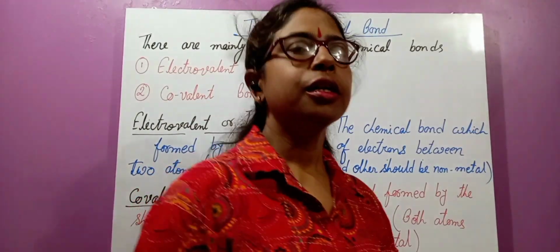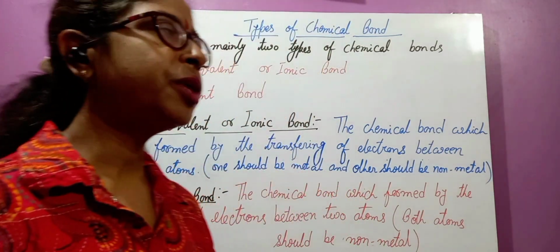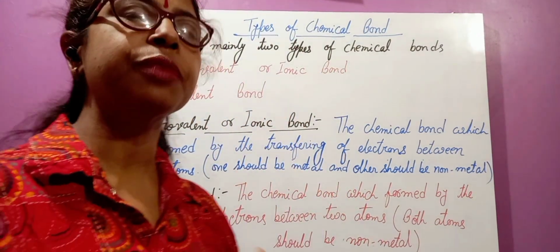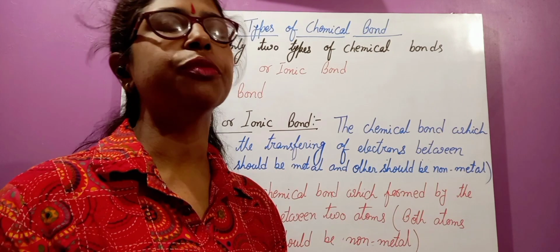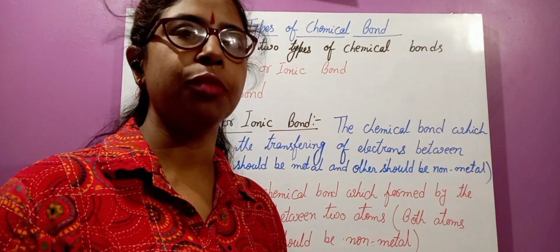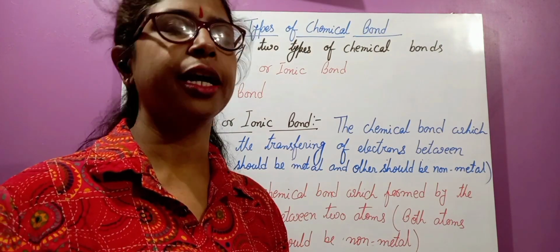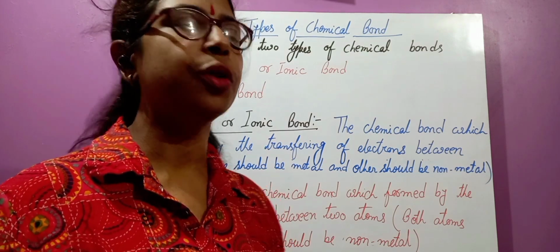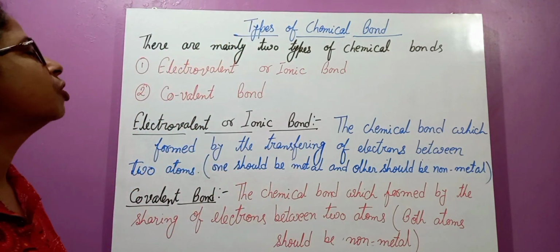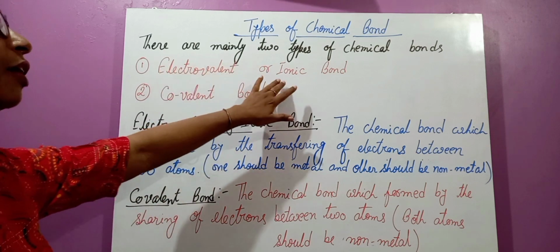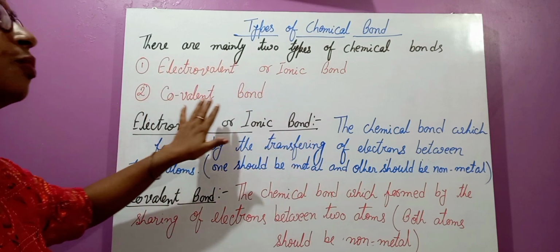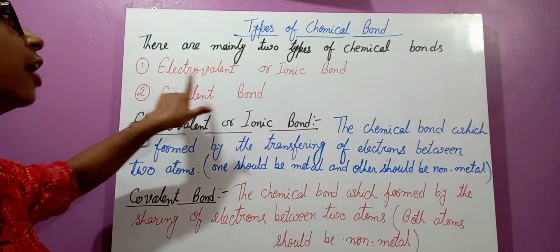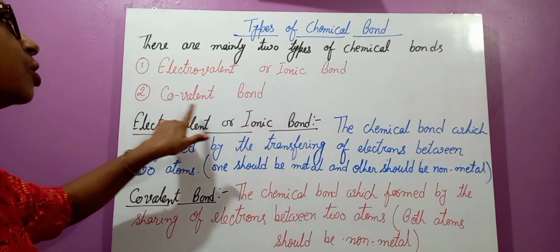Now we will see the types of chemical bond. There are different types of chemical bond, but mainly we will read about two types, mainly for standard 9, 10, 11, 12. These two types are electrovalent or ionic bond and covalent bond. First is electrovalent or ionic bond. Second is covalent bond.